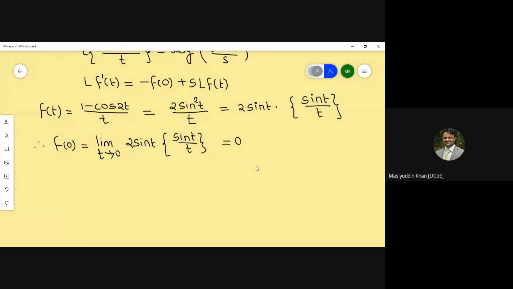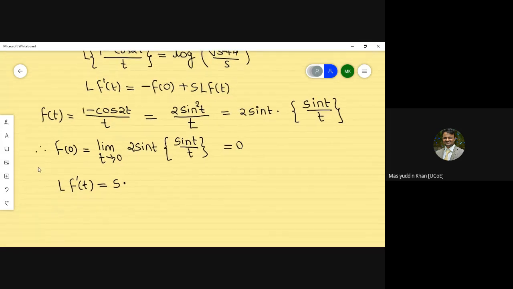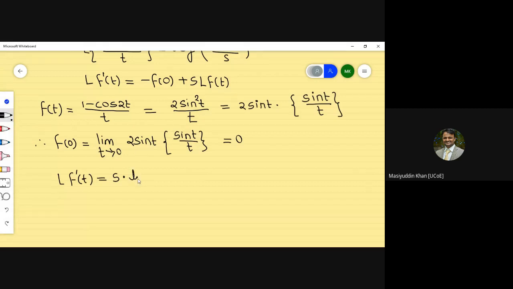Now we have to put the value here. So you will get Laplace of f dash of t, or Laplace transform of derivative, which is equal to f of 0, which is 0, so I'm not going to write that 0, plus s into Laplace transform of f of t, which we already calculated, so log of under root of s square plus 4 upon s, and this is our final result.